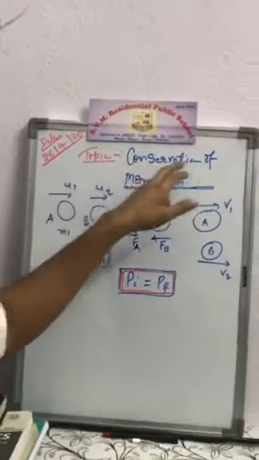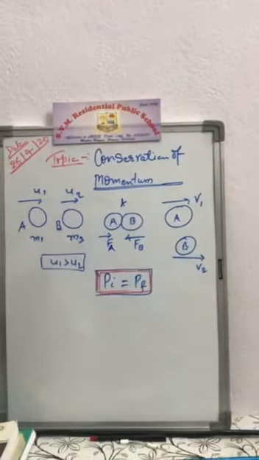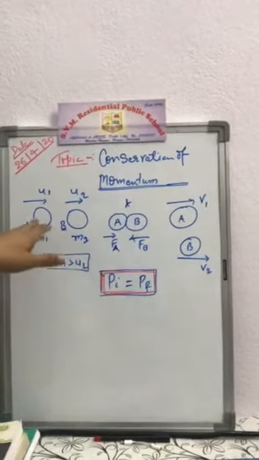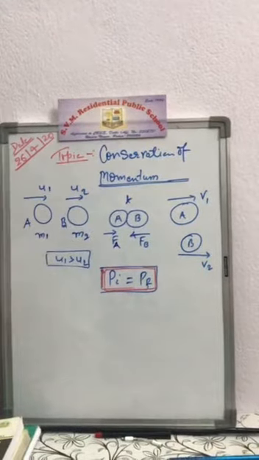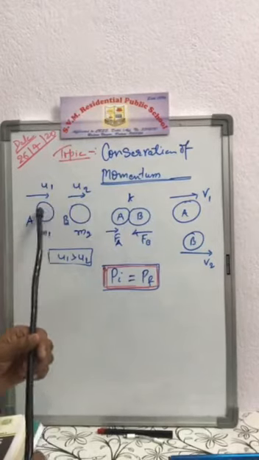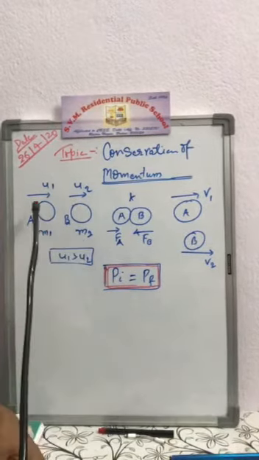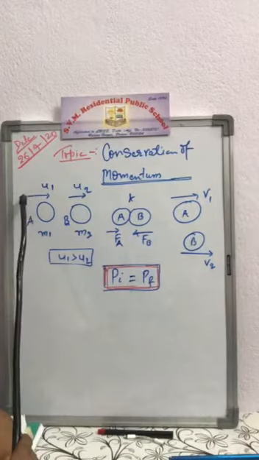Today's topic is conservation of momentum. Here we draw a simple diagram. We take a two-body system, that is A and B. Here A and B are two bodies having masses m1 and m2, and they move with initial velocities.